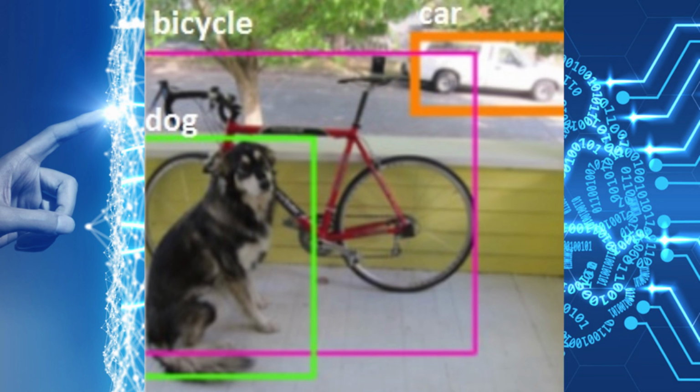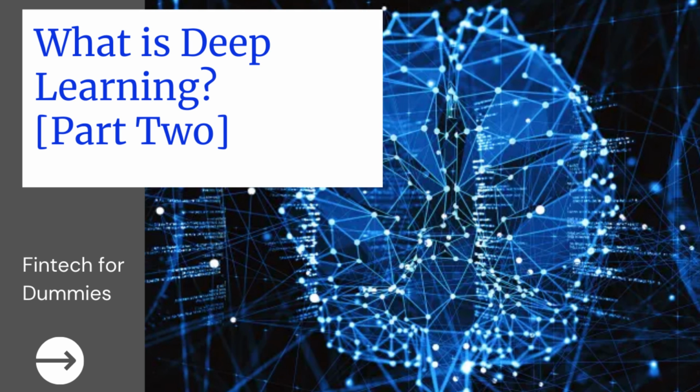In Part 2, we will be looking at the difference between deep learning and machine learning, as well as the multiple applications of deep learning and how to create and develop different learning models.